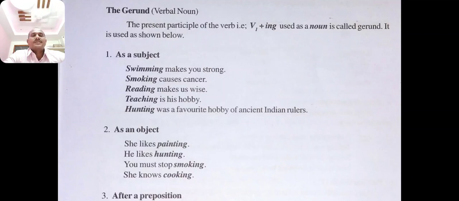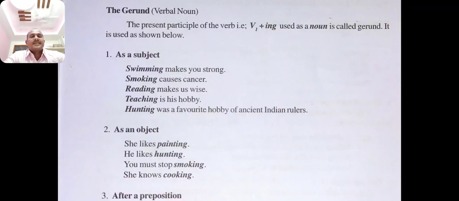Smoking causes cancer. Here also, it acts as a subject. Reading makes us wise. Teaching is a hobby. Hunting was a favorite hobby of ancient Indian rulers. Here you see swimming, smoking, reading, teaching, hunting. These all are acts. These all are called gerunds. So here the gerund acts as a subject.